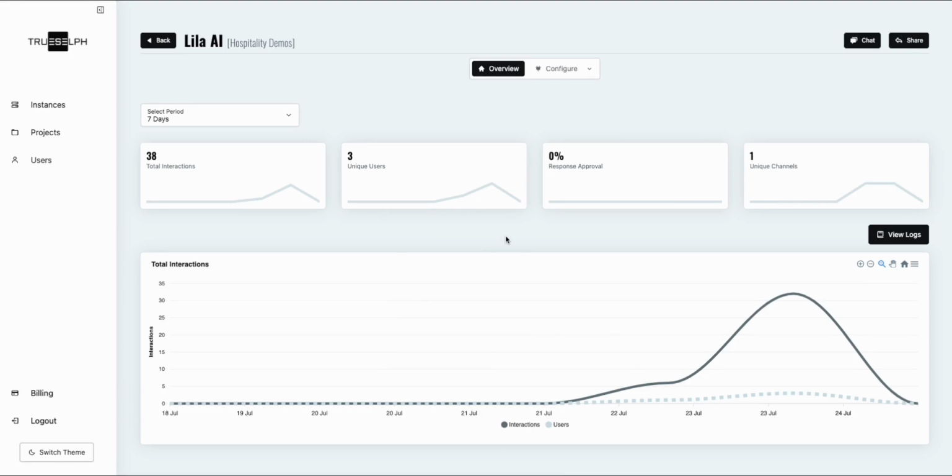Every single agent of ours has an analytics dashboard much like this, where we can monitor the engagement with the agent. We can also look at the anonymized logs so that we can identify how the agent's actually exchanging messages with the guests and how the agent's actually doing over time.